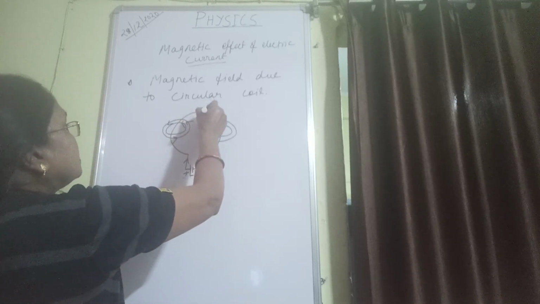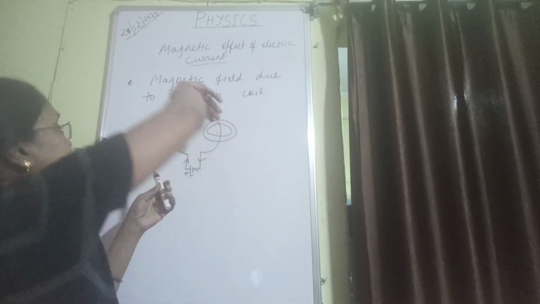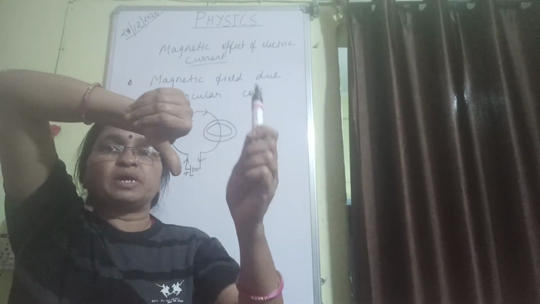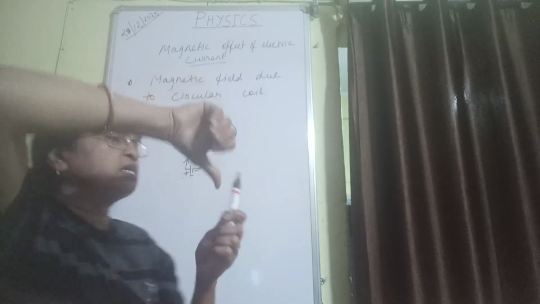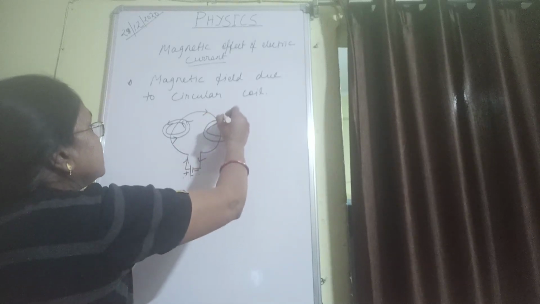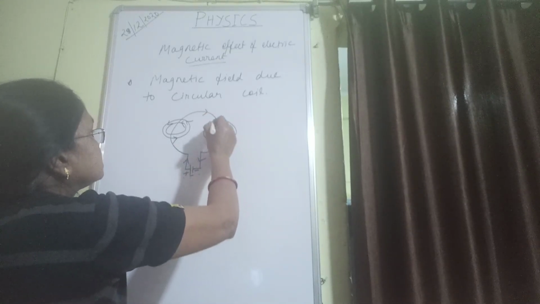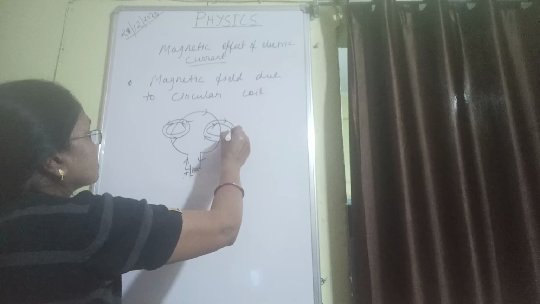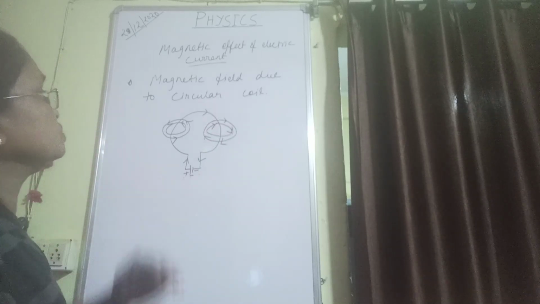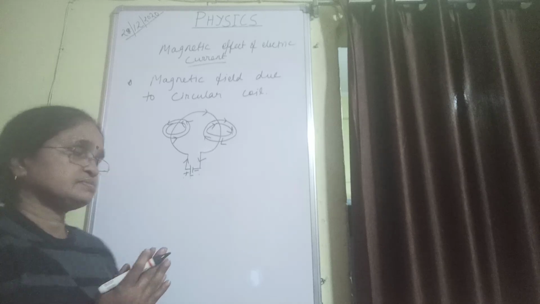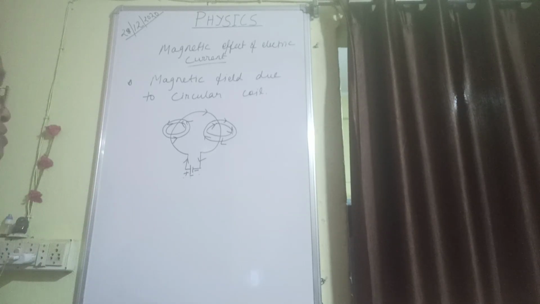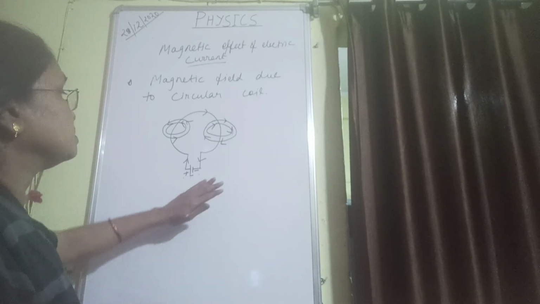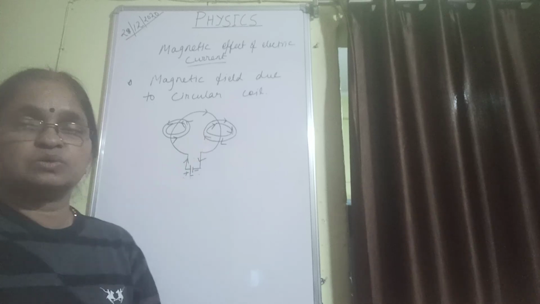And when the current passes from here, enters and comes downwards, that means downwards, the curled fingers show the direction of the magnetic field produced as clockwise. So here the direction of the magnetic field is clockwise. So this magnetic field we have shown in three different forms, that is in a circuit, straight conductor and closed coil.